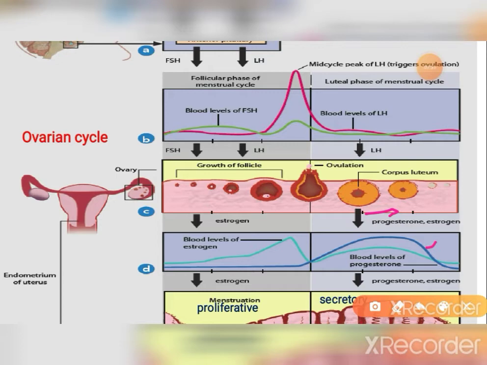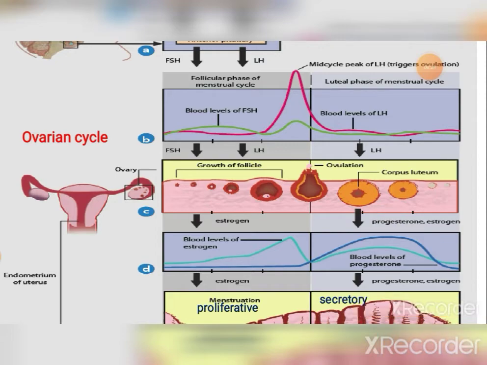Before ovulation, there is no trace of progesterone in our blood, but after ovulation there is a peak of progesterone, and there is also a peak of estrogen. This progesterone and estrogen are synthesized by the empty follicle, which is called the corpus luteum. The high progesterone level in blood after ovulation, combined with the estrogen during the luteal phase, inhibits FSH and LH secretion, and thus inhibits multiple ovulation in a single cycle.